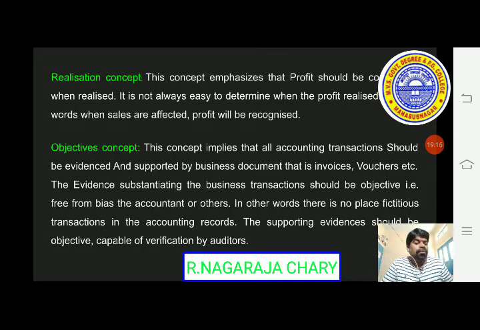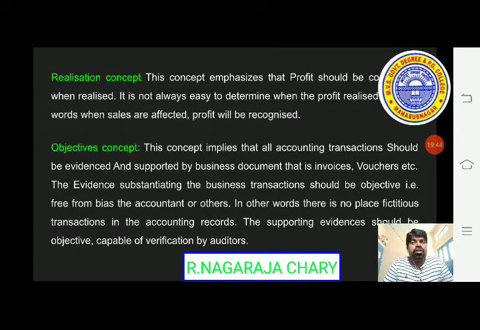Whatever paper we have, with that evidence only we have to record. If it is recorded in the books of accounts, then for that transaction we do have evidence. Definitely, without evidence we do not write anything.